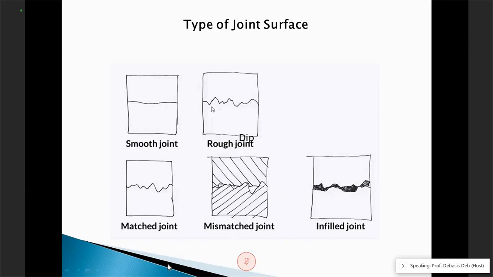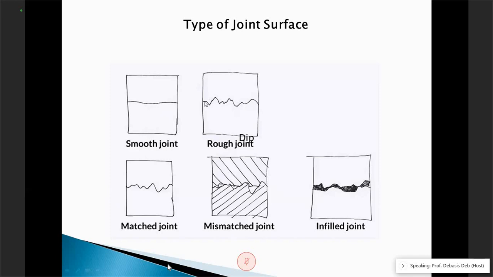So as you can understand, the more rough, the better the friction, correct? And if it is planar or smooth, then this joint is not good for us, okay, because this may fail very easily. Now the question is, see, the drawing here is very simple.